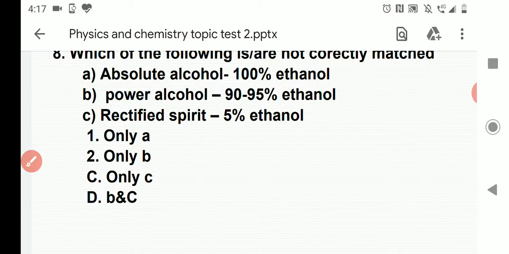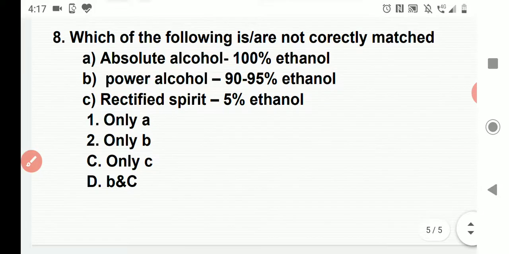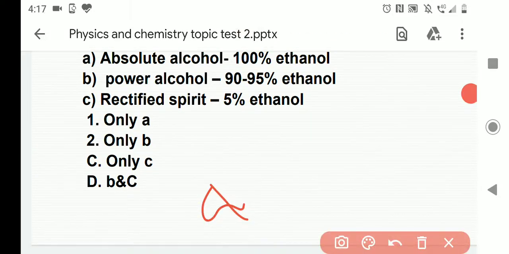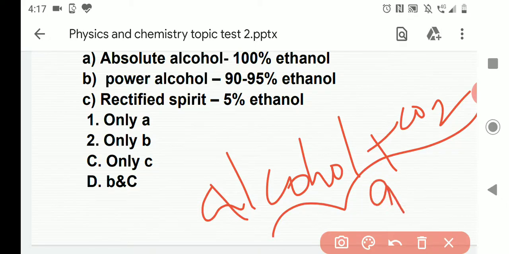Whatever is formed after the reaction, alcohol plus carbon dioxide, here about 95% alcohol is present.